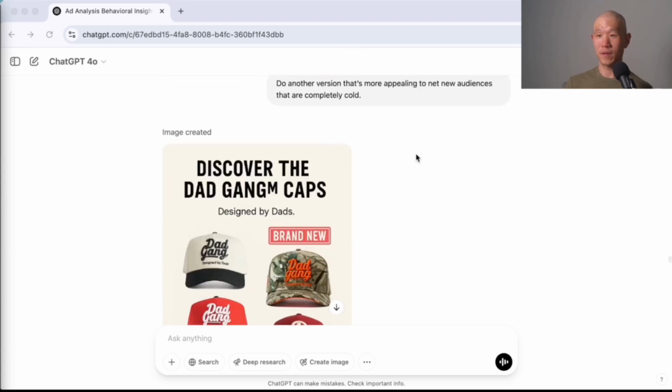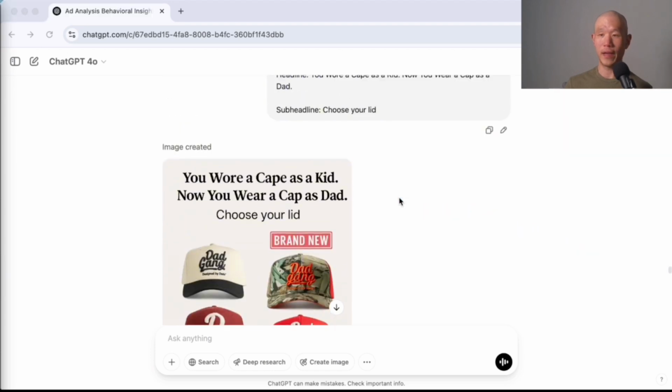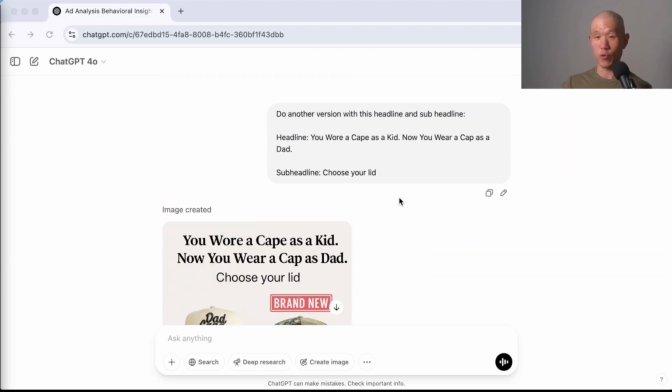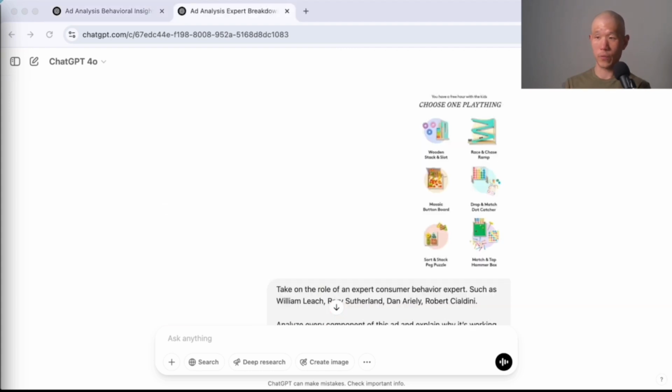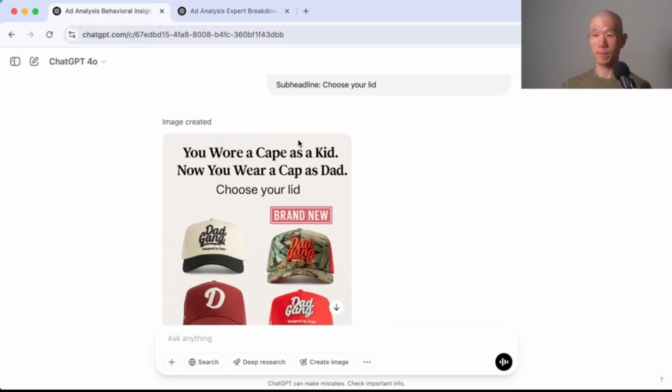So you can see here, I ended up suggesting a headline and subheadline, and that's because I actually started a new chat because I just decided the train track that this chat is going on is no longer in the direction that I want when it comes to concepts, but when it comes to image generation, we can still use it for that purpose. So let me walk through the other chat that I used to come up with that new headline that I actually liked a lot. The one that was able to make this over here.